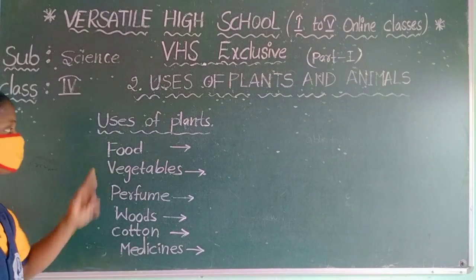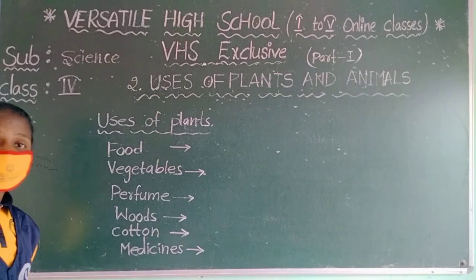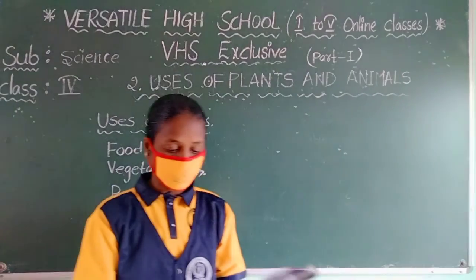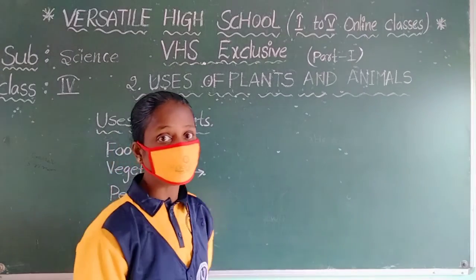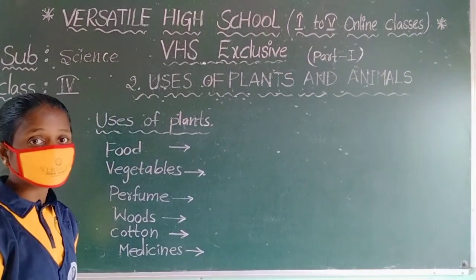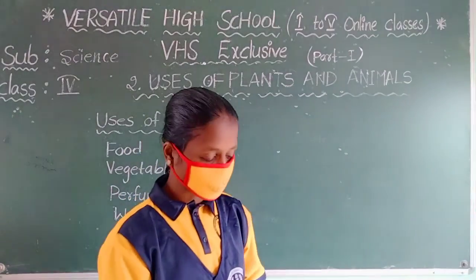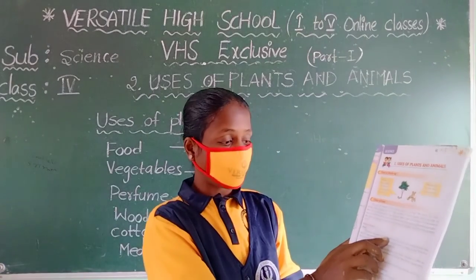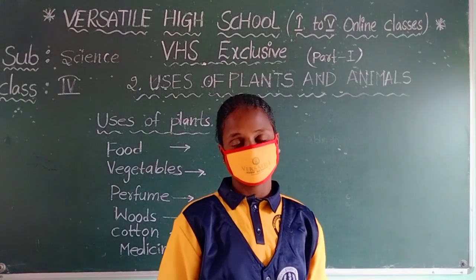So first we are discussing food. You know, food is our basic need. So plants are very useful to us. Why? Because plants give us food. See in your textbook page number 11, children. Plants are very useful to us and we get most of our food from plants.